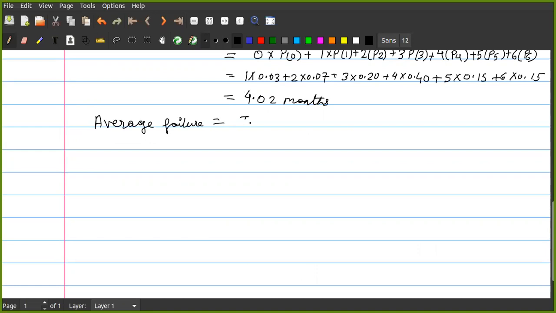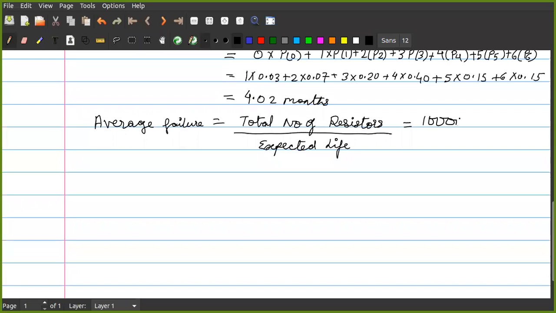equal to the total number of resistors divided by expected life. So expected life is 4.02, or mean age. So this is equal to 10,000 divided by 4.02. That comes out to be, what is the value?